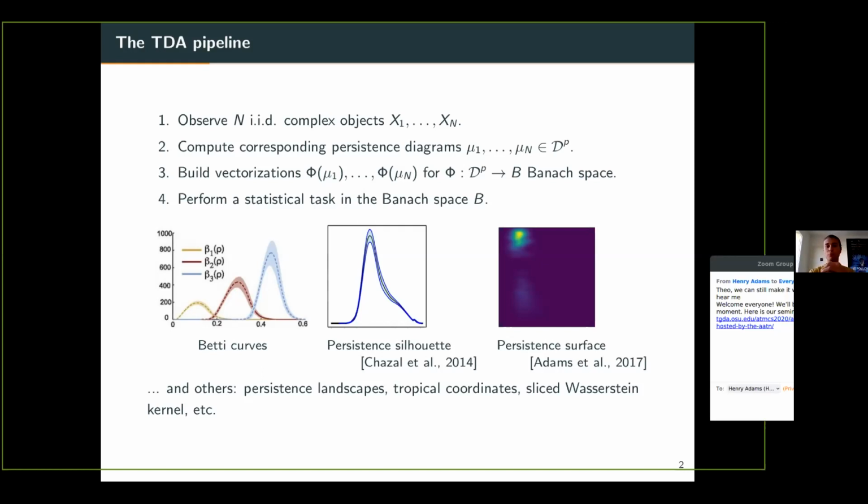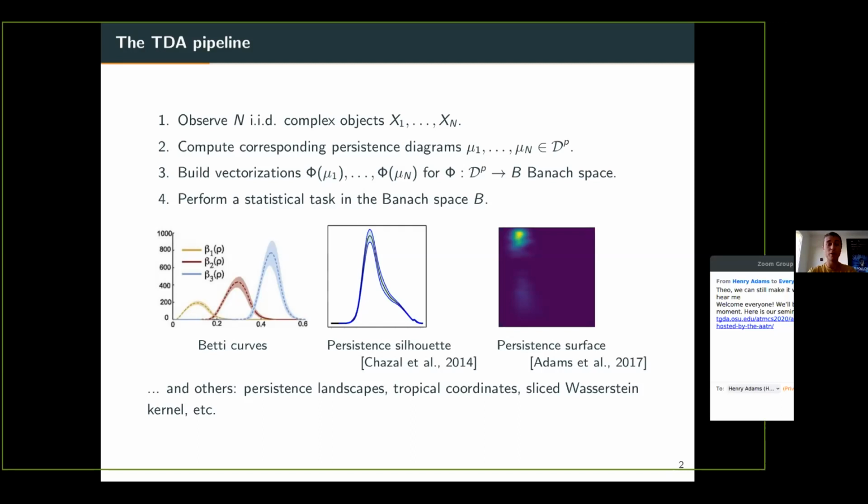And here there is a remark which has been made by the TDA community. It is that the space of persistent diagrams is only a metric space, and it's not a vector space. And this is actually a problem when you want to perform statistical tasks, because most of the techniques that you know are for vector spaces. For instance, if you want to apply deep learning techniques, then you need to have vectors.